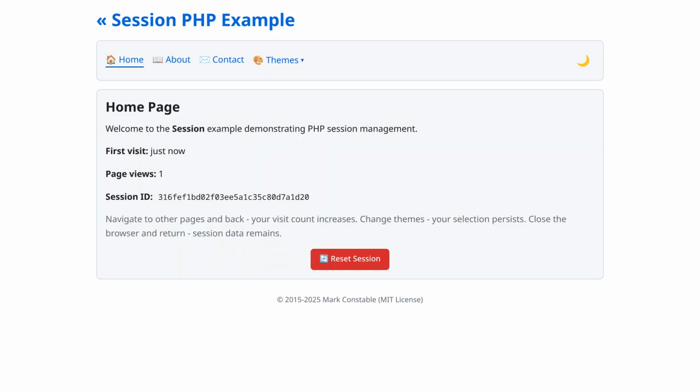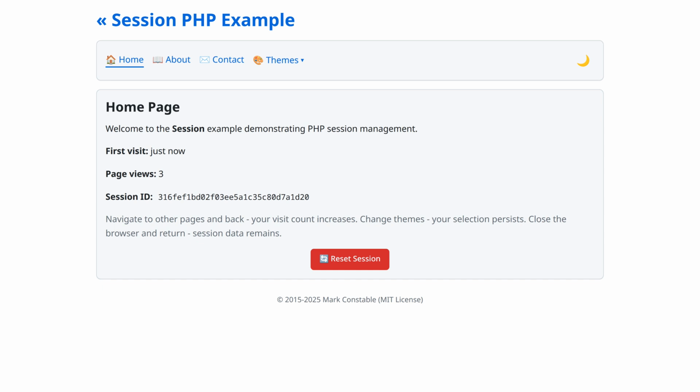Adding memory to the application. Chapter 6 introduces PHP sessions for state that persists across requests. HTTP is stateless. Each request forgets what came before. Sessions solve this with server-side storage.